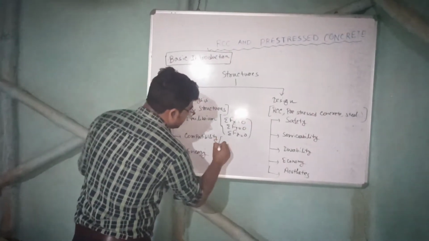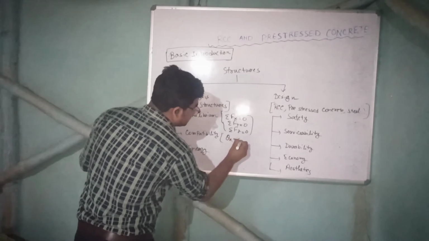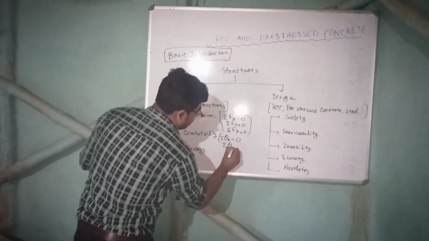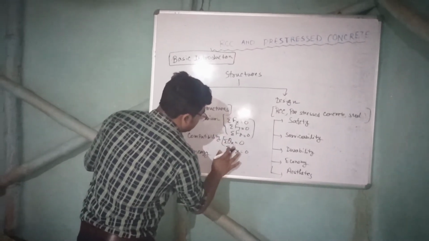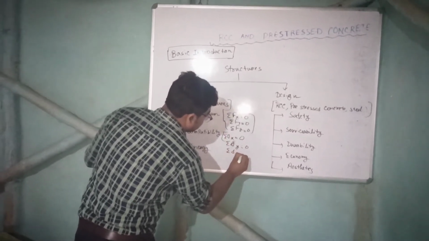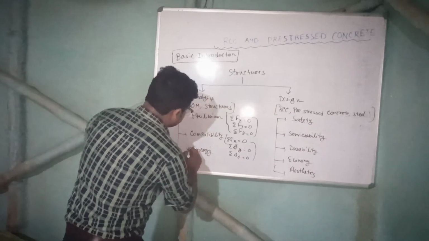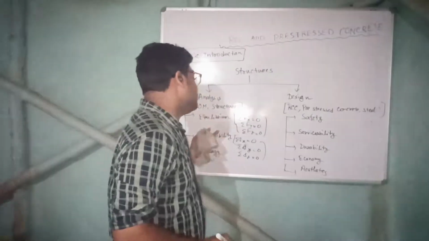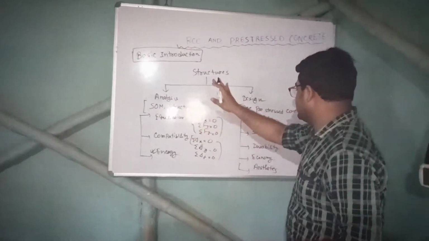What is the compatibility equation? Compatibility equation means the deflection should be 0: summation of delta x, delta y should be 0, that is deflection, summation of delta z is equal to 0. And energy means strain energy. In strength of material, we have studied all these things in detail.